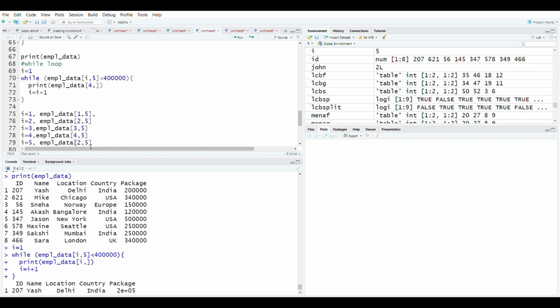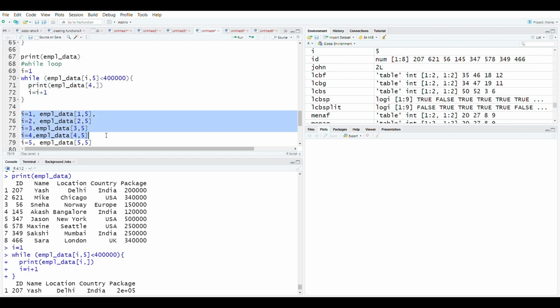Now the value of I here will change to 5 and 5. You will see that the condition is not met, it is not less than 4 lakh. So it won't do anything that is present in the while loop, and it will just come out of this whole loop. Okay, this is how it will work.